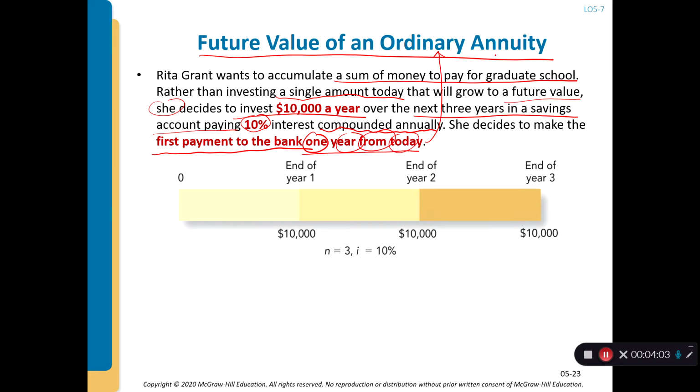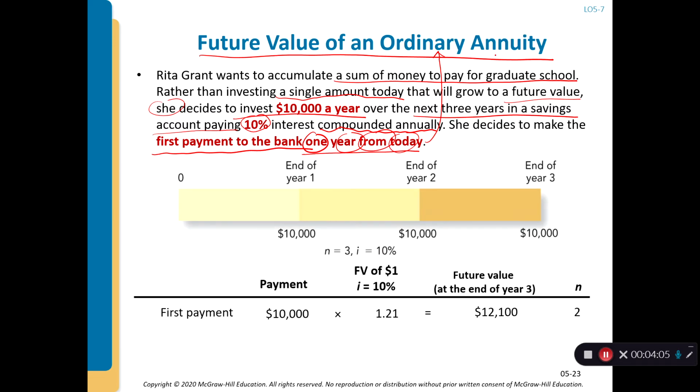So how do we calculate it? Let's use our knowledge from the first section of this chapter. The first payment is $10,000, and it is compounded for 2 periods.